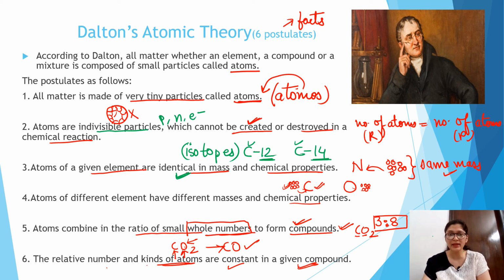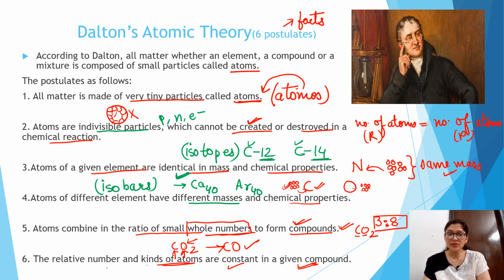The next drawback is that different elements have different masses. No, calcium and argon are different elements but they have the same mass. Calcium has a mass of 40 and argon also has a mass of 40. So different elements may carry the same mass. This is what is known as isobars. Isobars means different elements having the same mass, but Dalton said no, they have different masses. So this is also another drawback.